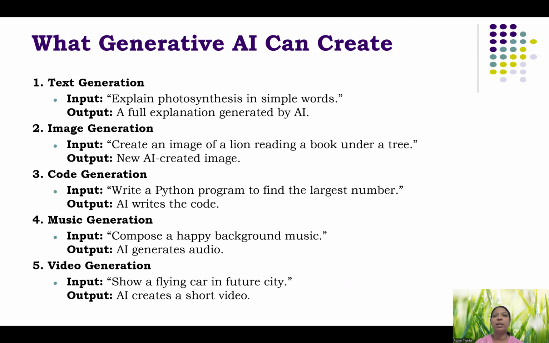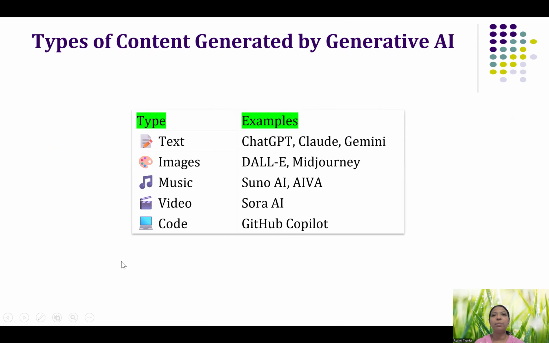So what are the different things generative AI can create? As I told you, it can generate text, for example a full explanation. If I ask what is machine learning, it can help me understand and give me the full explanation about machine learning. Similarly, it can generate images, code, and even compose music. As I showed you now, it can generate video. All of these are not copied from anything else. Based on the training given to the model, it's generating a new thing. So how good is that?